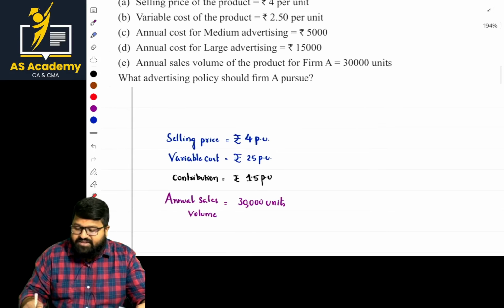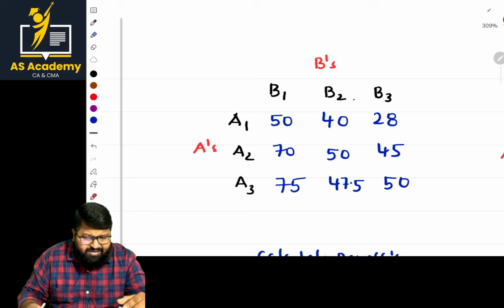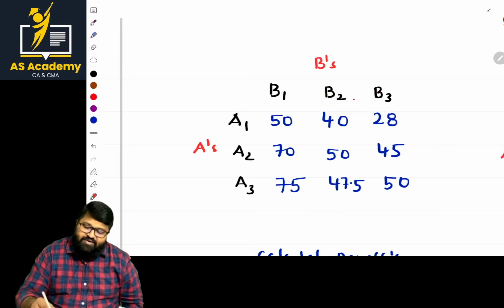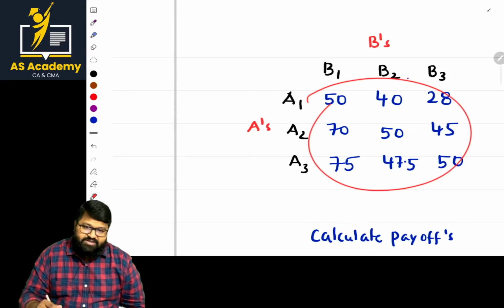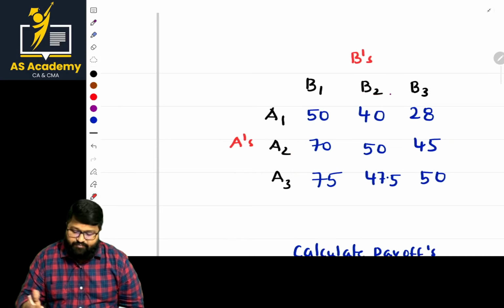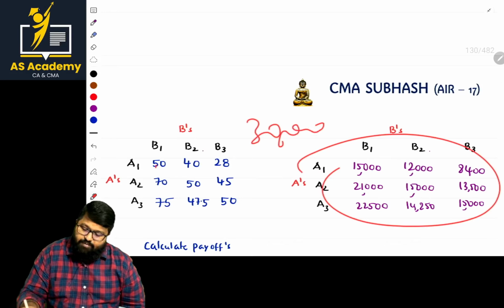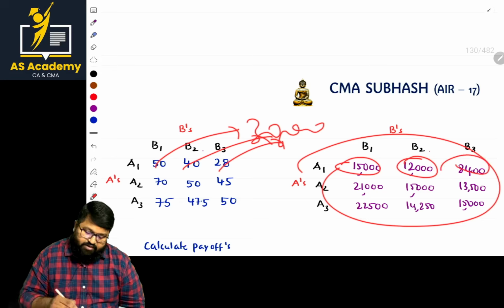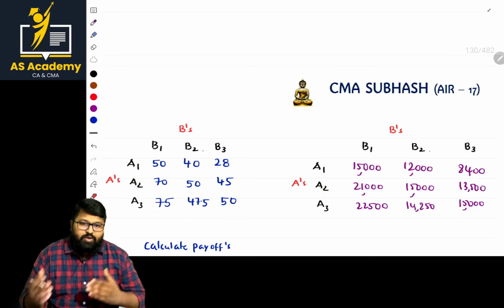So listen carefully. Whatever information we got there, we mentioned, and annual rates, annual sales values are always given. Now, this is our matrix. What are these things? These values are percentages. So we have the values of 30,000 units. By applying the percentages on that 30,000 units, we can get the units sold. Units sold we got. The 30,000 is the total value. Applying 50%, we got 15,000, and 40%, 12,000, and 28%, 8,400. We converted these percentages into units.